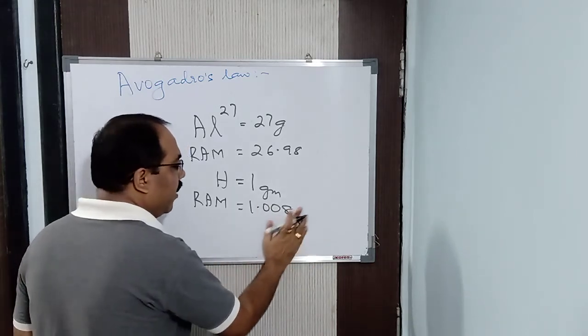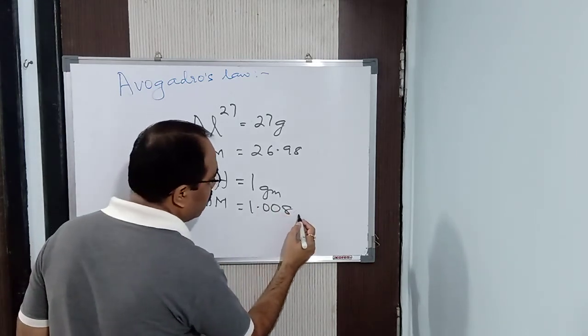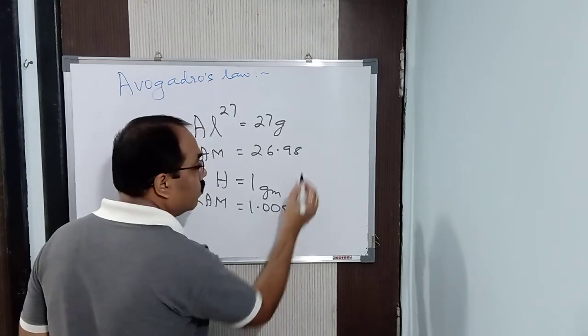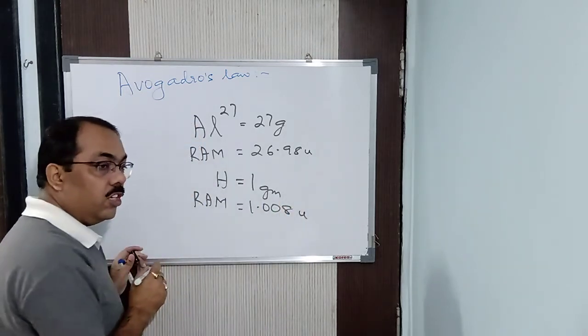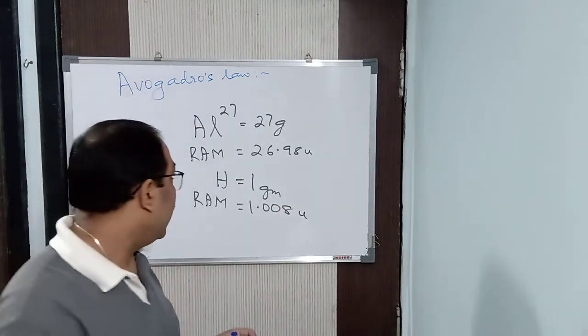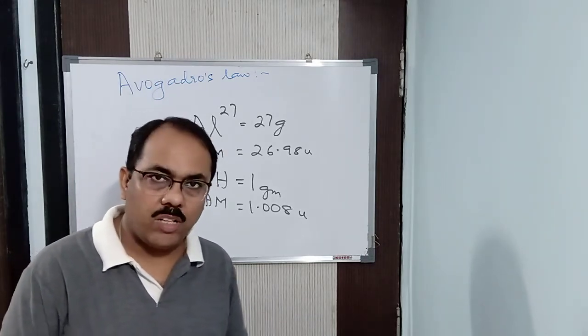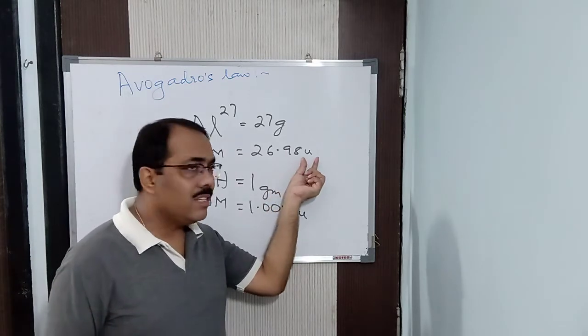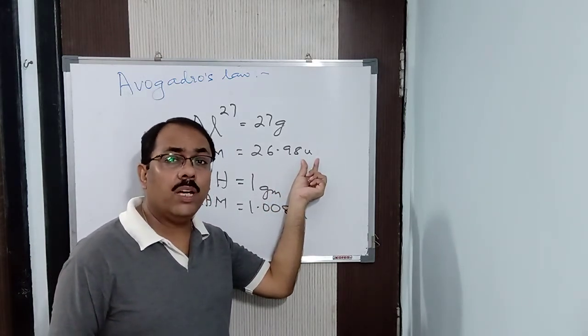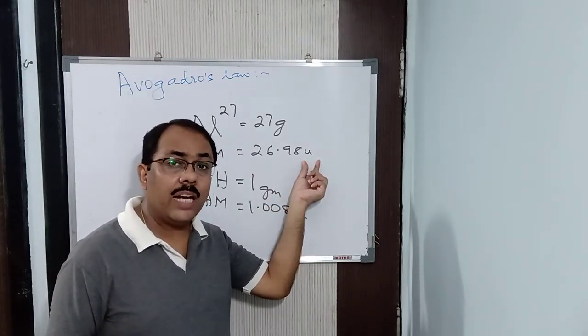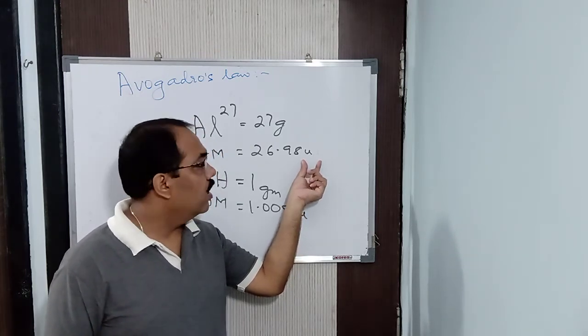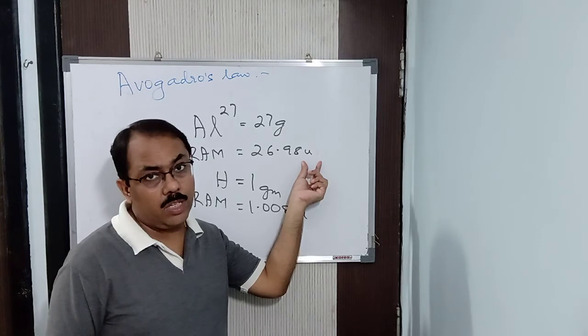Now, when I write 1.008, this is nothing but U, AMU. The unit of relative atomic mass is U. U is read as Unified Atomic Mass Unit. AMU means Atomic Mass Unit. That is the unit of relative atomic mass.